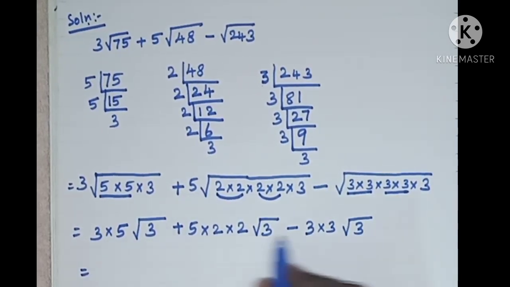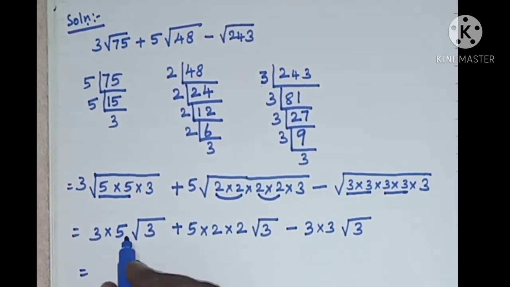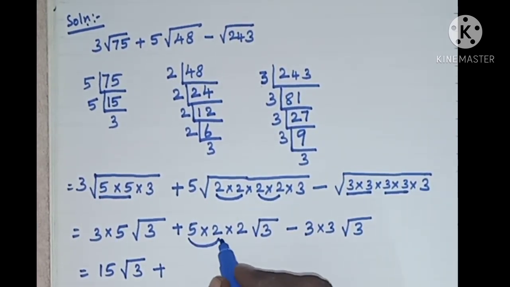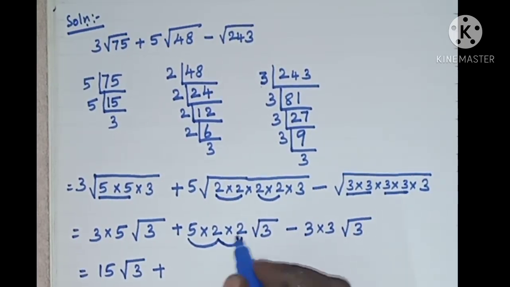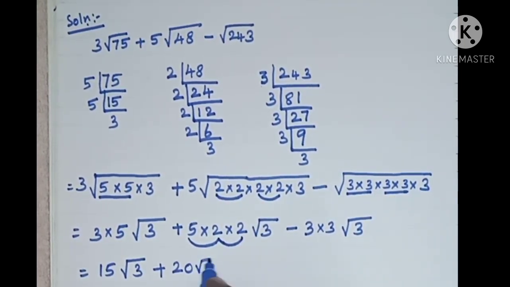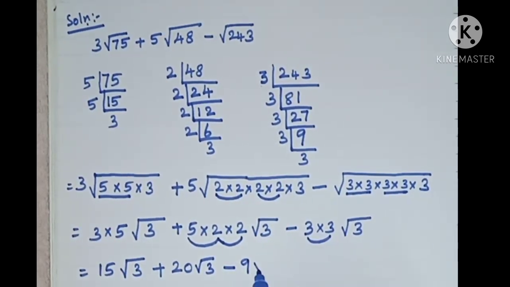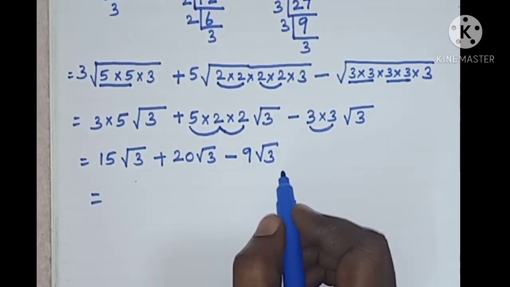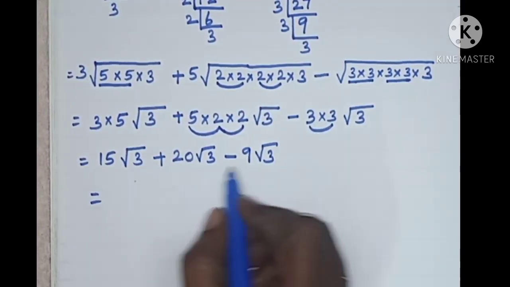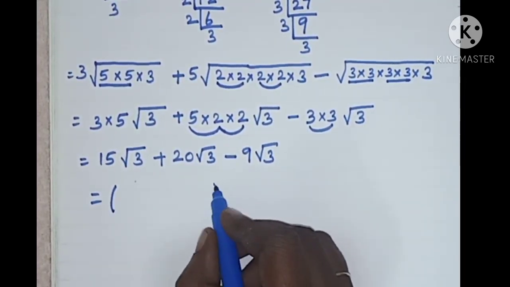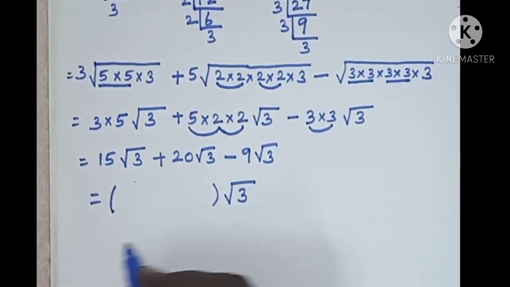Now simplifying this expression, 3 into 5 is 15. 3 5s are 15 root 3 plus multiplying these numbers, 5 2s are 10. 10 into 2, 20. 20 root 3 minus 3 3s are 9. 9 root 3. Now we have 3 terms in this expression. In all the 3 terms we have root 3 in common. So take that root 3 outside the bracket.